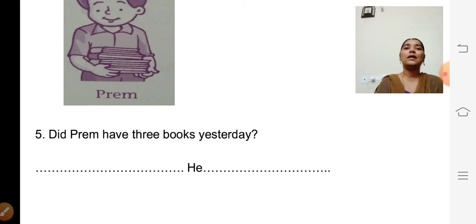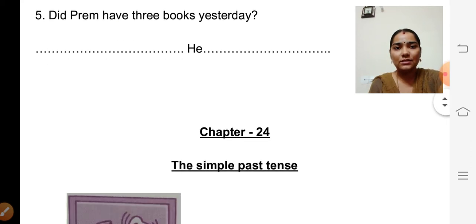First you should answer yes or no. If the answer is yes, then yes, he or she or they, depending upon the picture they have given. If they have given a boy, then you should answer yes, he did. If the picture is a girl, then you should answer yes, she did. Okay, then only you can answer the question. Okay, children. So try to finish the remaining questions.